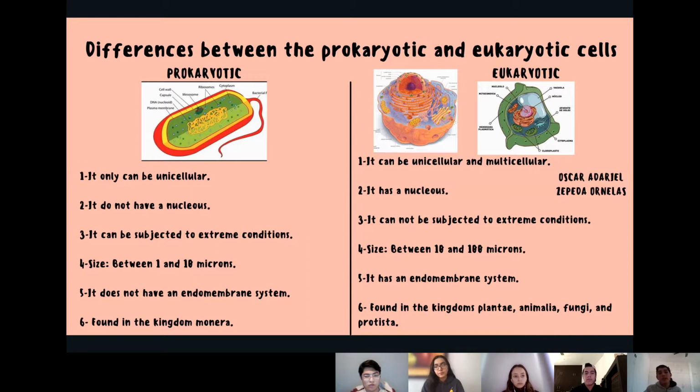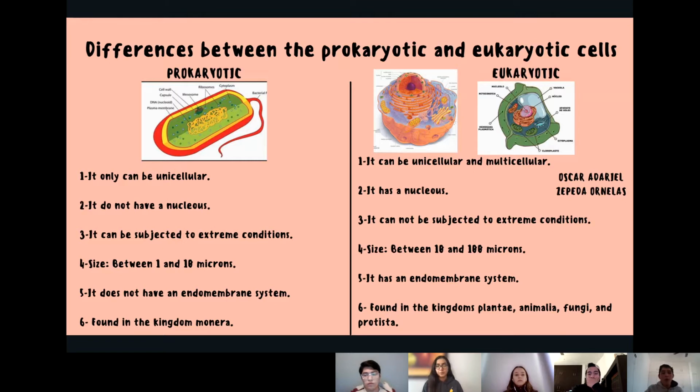Well, the fourth topic that we will see is the difference between prokaryotic and eukaryotic cells. First of all, we must know the definition of each cell. Prokaryotic cells are cells that do not have a true nucleus or membrane-bound organelles. Organisms within the domains bacteria and archaea have prokaryotic cells, while other forms of life are eukaryotic. And eukaryotic, what is eukaryotic? Organisms that are based on eukaryotic cells are called eukaryotes and include plants, animals, fungi, and protists.